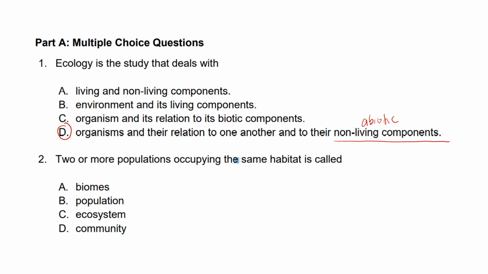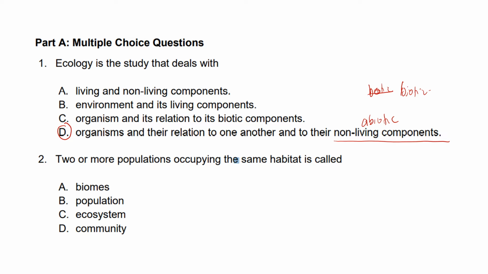So basically, ecology involves both components: biotic, the living component, and abiotic, the non-living component, and the interaction between them.